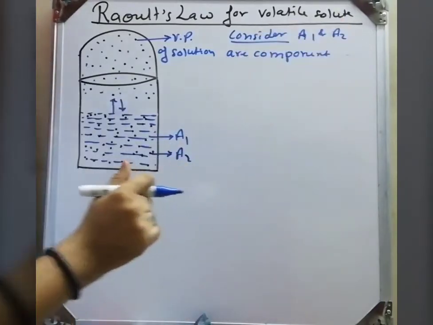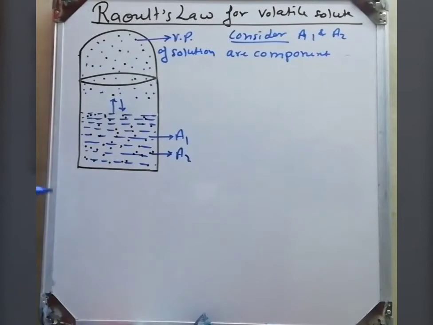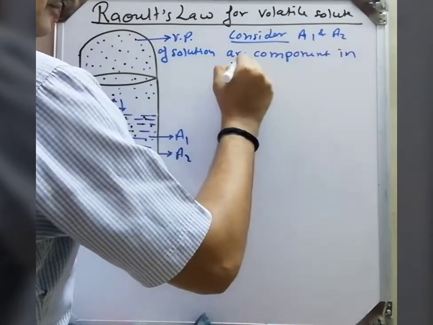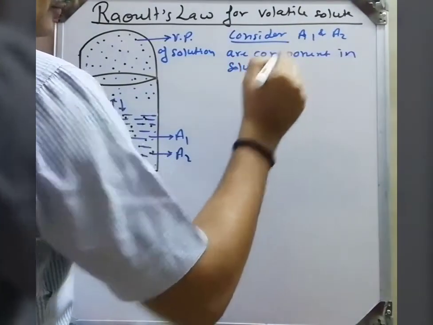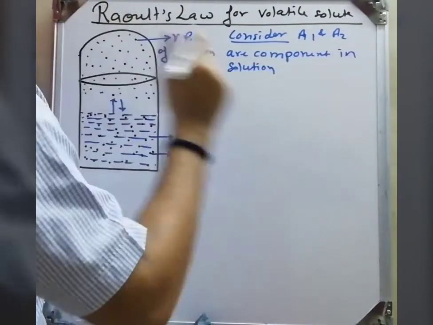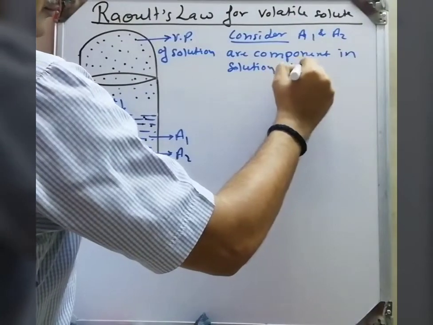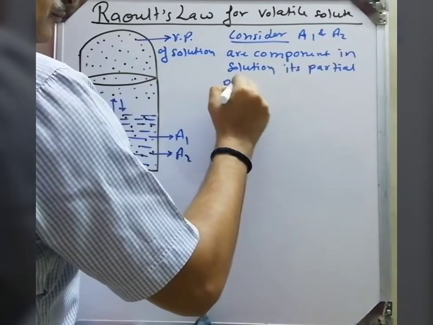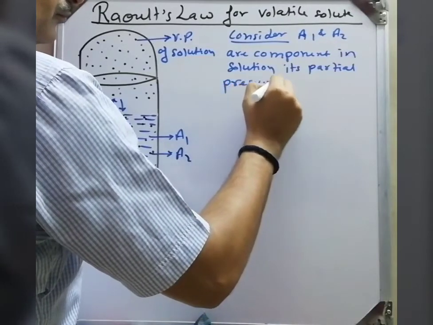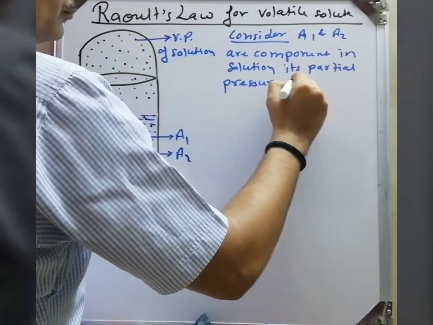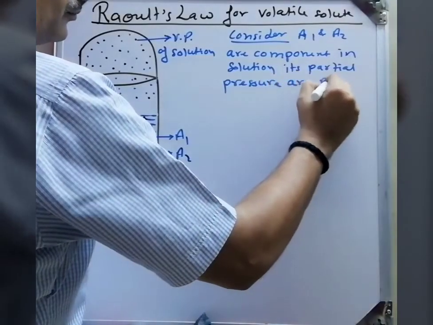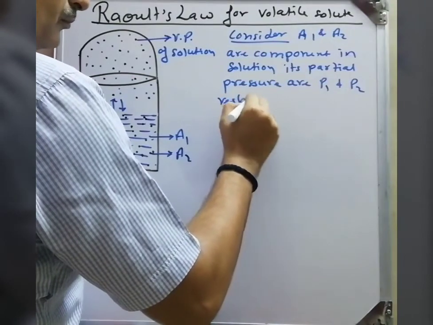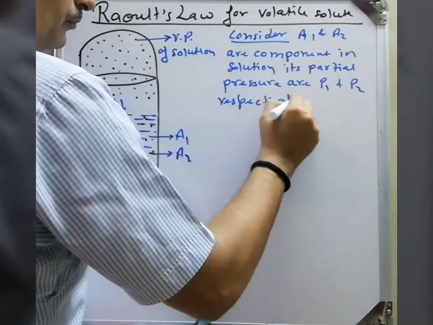Now we discuss here A1 and A2 are two components in solution, and their partial pressures are P1 and P2 respectively. P1 is the partial pressure of A1 and P2 is the partial pressure of A2.